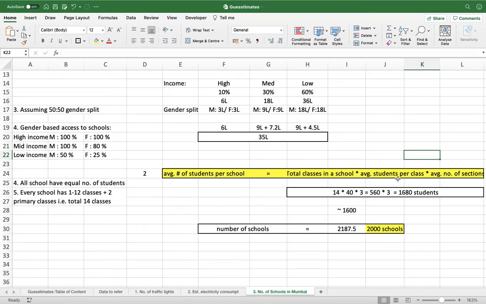So yeah, average students per class 40, and average number of sections is 3. This gives us 1680 students per school. And for calculation purposes, we'll take 1600. This is a good enough figure.